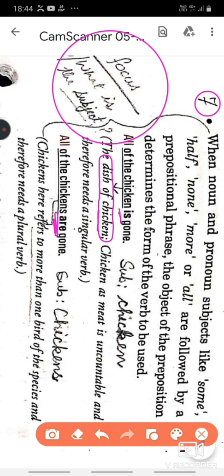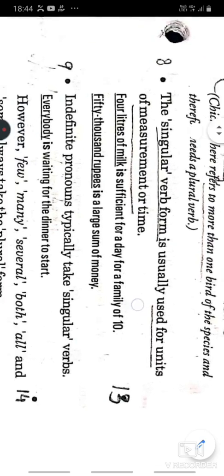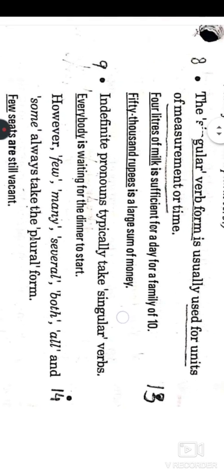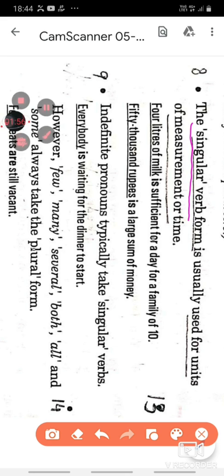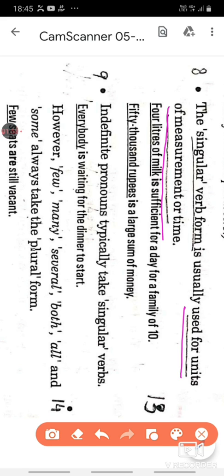The next rule is rule number 8. It says if you are using the units of measurement or time, the verb form to be used is singular. See the examples. 4 liters of milk. You may wonder we are talking about 4 liters. But my main subject is milk and the quantity for that subject, that is milk, is 4 liters.